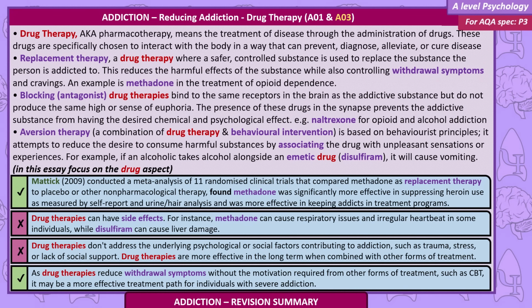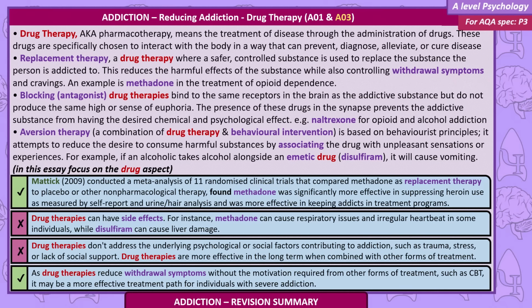Aversion therapy, a combination drug therapy and behavioural intervention. Based on behaviourist principles, it attempts to reduce the desire to consume harmful substances by associating the drug with unpleasant sensations or experiences. For example, if an alcoholic takes alcohol alongside an emetic drug, diazepam, it will cause vomiting. In this essay, focus on the drug aspect.